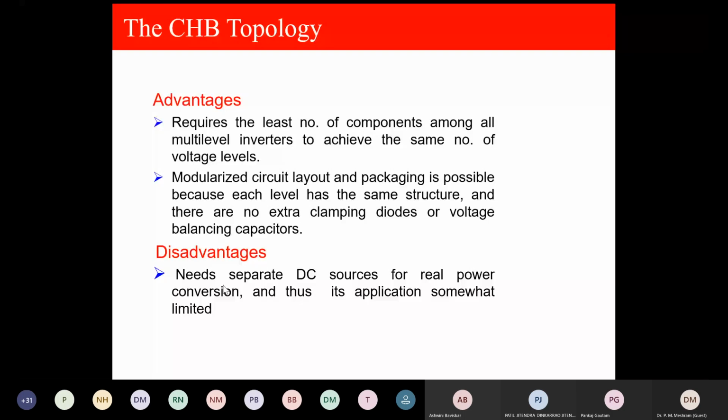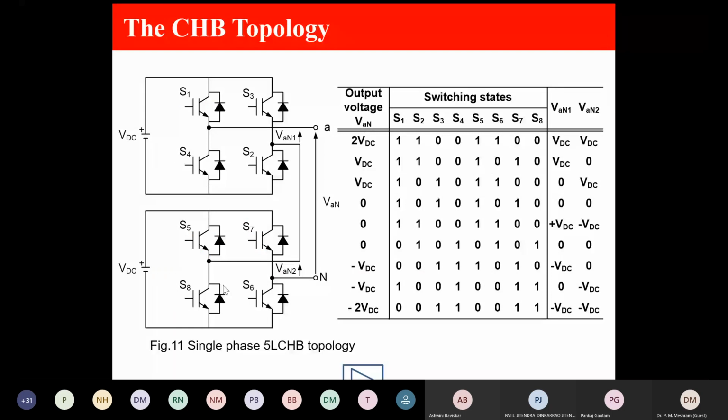Let me tell you, this is a VDC. VDC we generate in actual practice in 2-3 ways. One is an uncontrolled converter. Second is a semi-controlled converter, that is thyristor based, and third is fully controlled, that is IGBT based. Whenever we require a separate DC source, we will require a transformer at the input side also. That is one of the main disadvantages of this circuit, cascaded H-bridge, because we need to generate VDC,